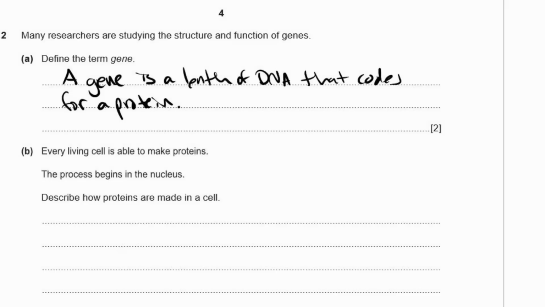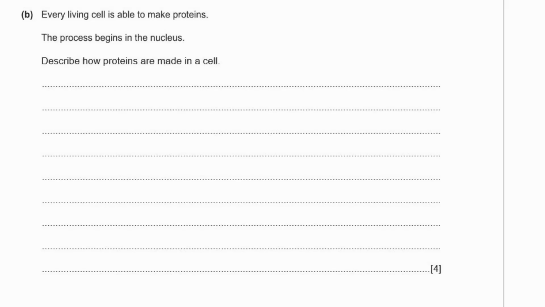B. Every living cell is able to make proteins. The process begins in the nucleus. Describe how proteins are made in a cell. So this is a 4-mark question. However, you need to make sure you are clear that you've described the whole process. So you probably have to put down more than 4 points. You don't necessarily have to put down all the points. I'll put down all the points, but you still want to make sure you put enough points down, and it needs to be in the right order.